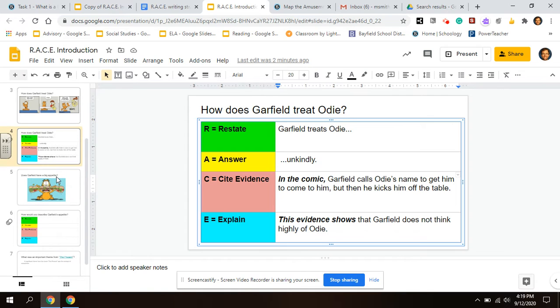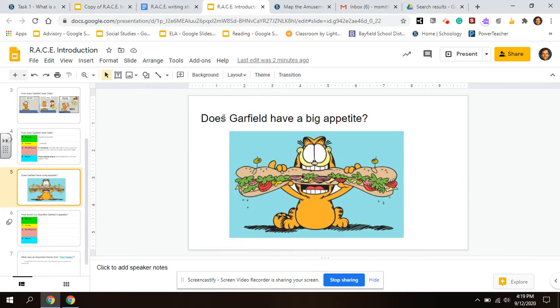All right, let's do another one, but let's do this one together. So does Garfield have a big appetite? Okay. We have this picture here of Garfield, and now we have to decide if he has a big appetite or not.